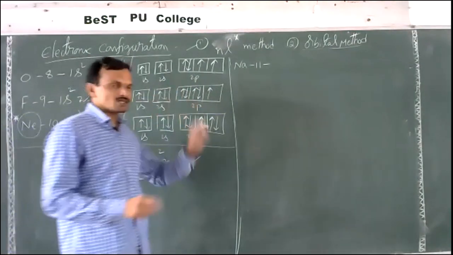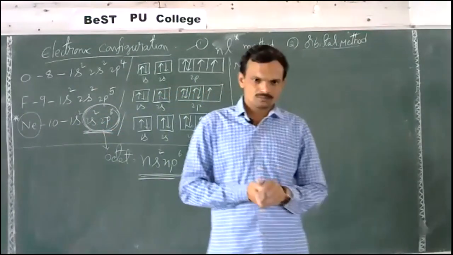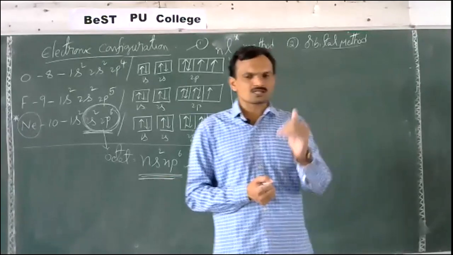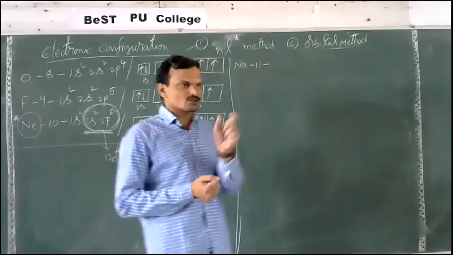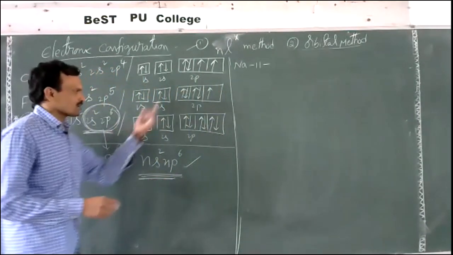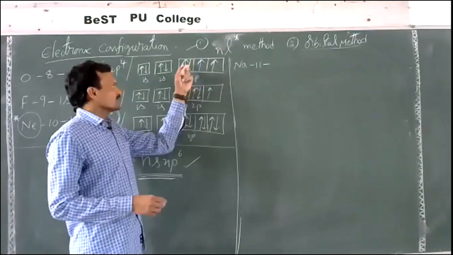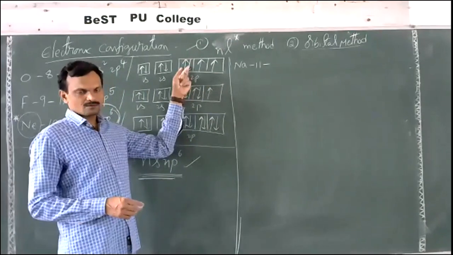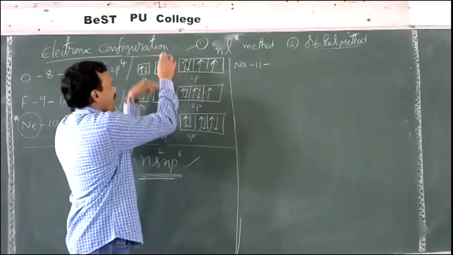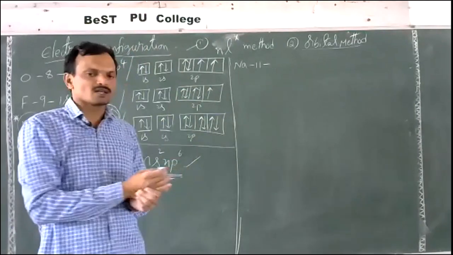The main thing you should remember is the order of energies of the various orbitals: 1s less than 2s, 2p, 3s, 3p, 4s, 3d and so on. That order you should know up to 3d minimum. While filling electrons in a set of degenerate orbitals, first we should fill with one electron each and then pairing should take place. This is the second condition. The third condition is that two electrons in an orbital will have opposite spins. By following these three conditions, we write the electronic configuration of an element.